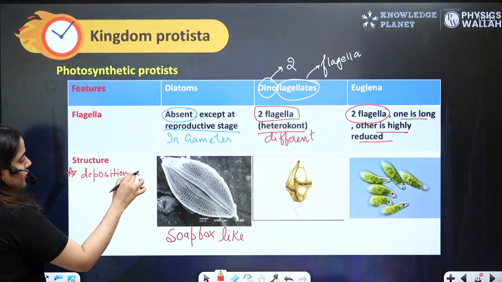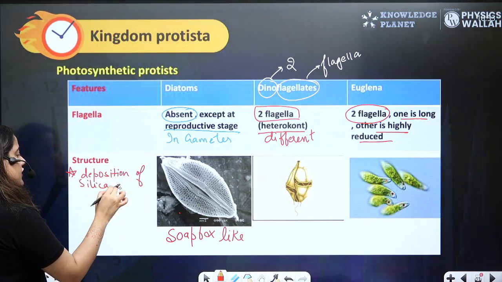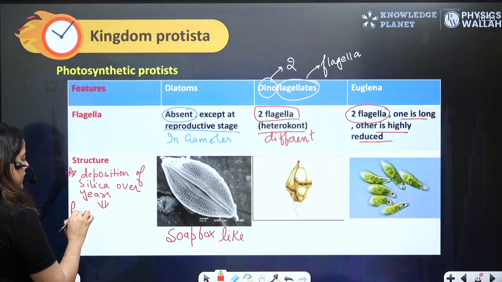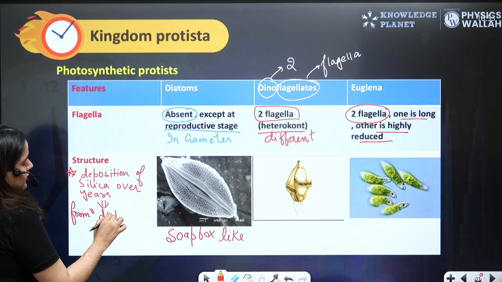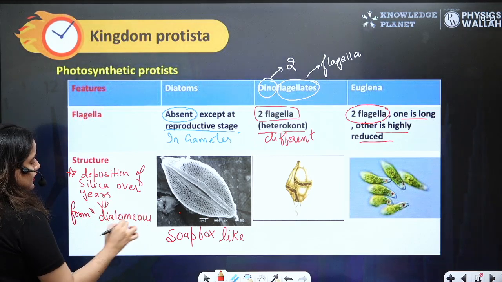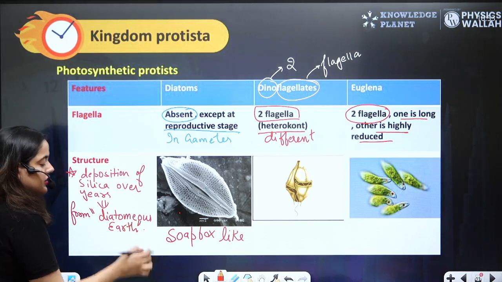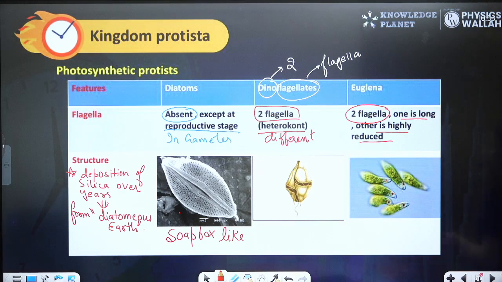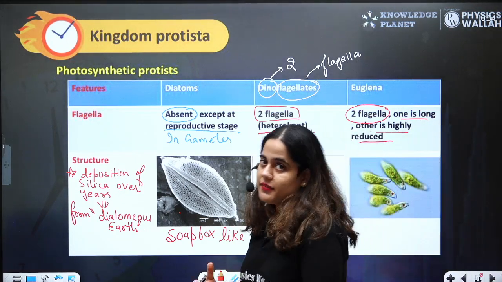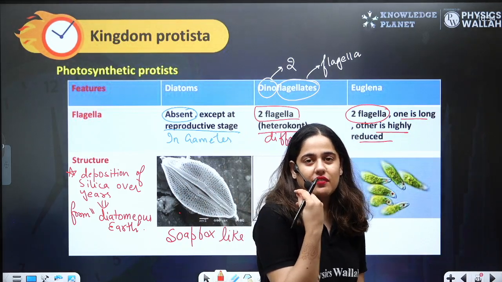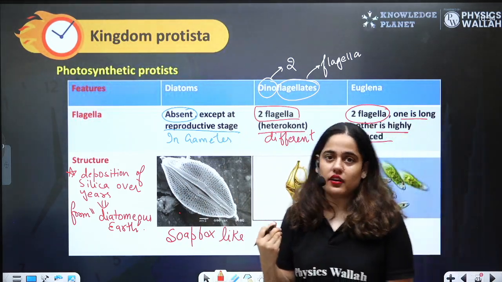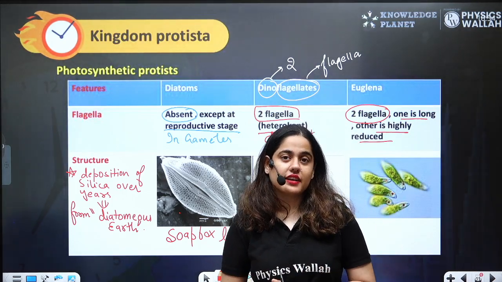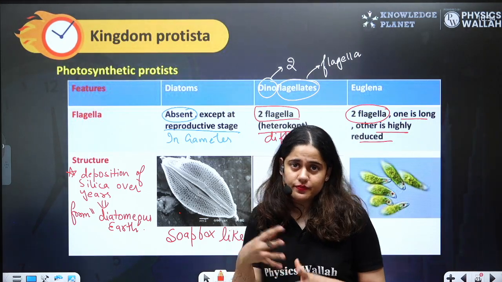So deposition of silica over years forms diatomaceous earth. It's a powder structure. It's like a powder which we can use for polishing and for filtering syrups, because that powder has a rough consistency or rough structure. That's why diatomaceous earth can be used for polishing and filtering syrups or any other liquid.